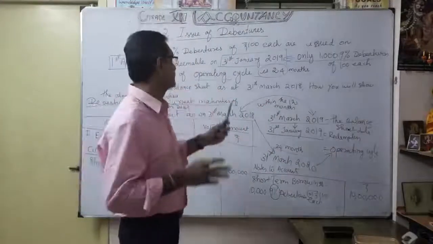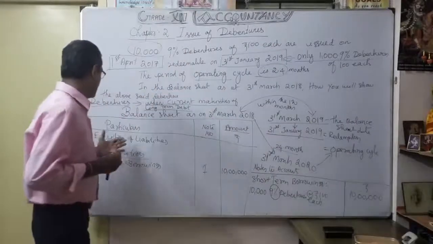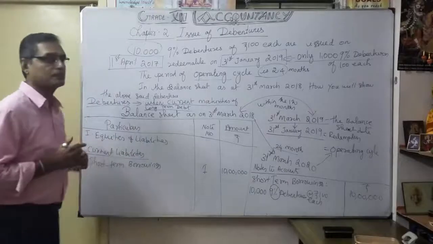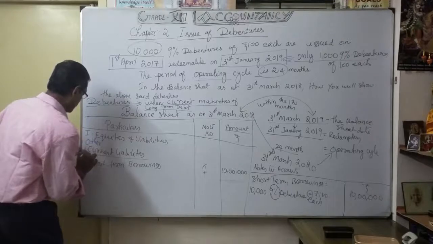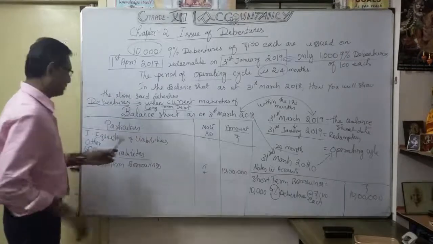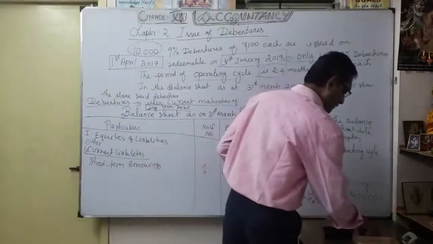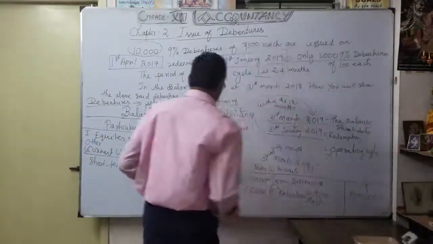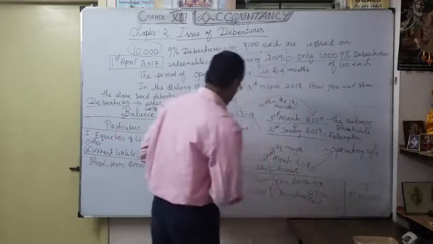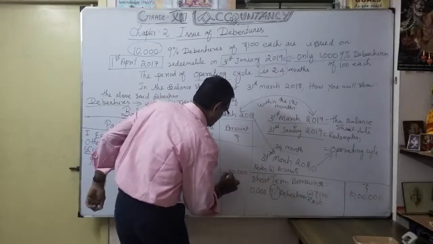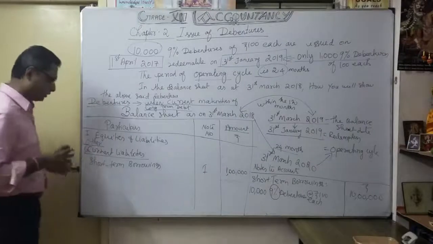When? 31st January 2019. So in this case, we do not consider current liabilities, we consider other current liabilities. Understood? We will say other current liabilities may be short-term borrowings. So naturally, your amount will vary. What is the amount? It is not 10 lakhs, it is only 1 lakh. Because only 1,000 debentures are going to be classified. Very important. I am going to show.